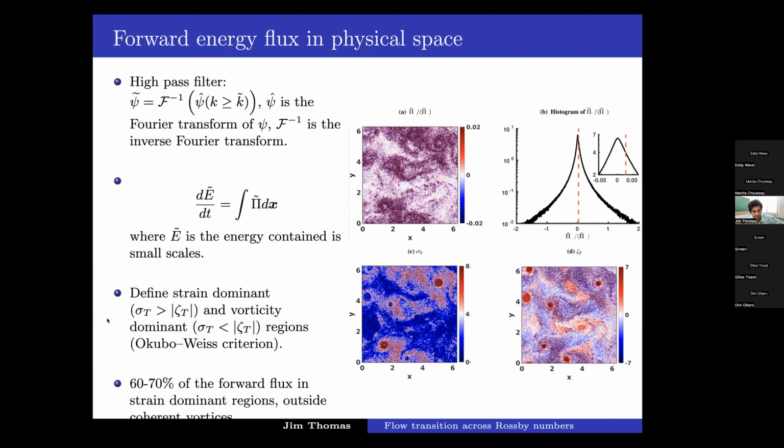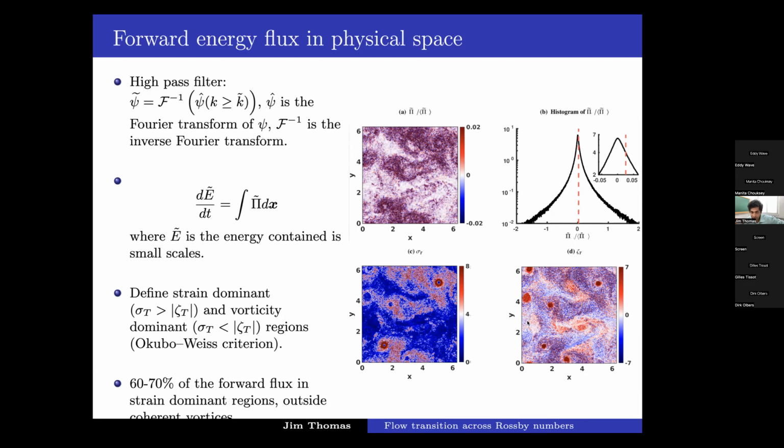So this is something many people in the oceanography community are familiar with. The Okubo-Weiss criterion allows you to write a strain and vorticity, and you can identify regions where strain is higher and vorticity is higher. This is the barotropic flow for the highest Rossby number case that we looked at earlier, and this is the corresponding strain.